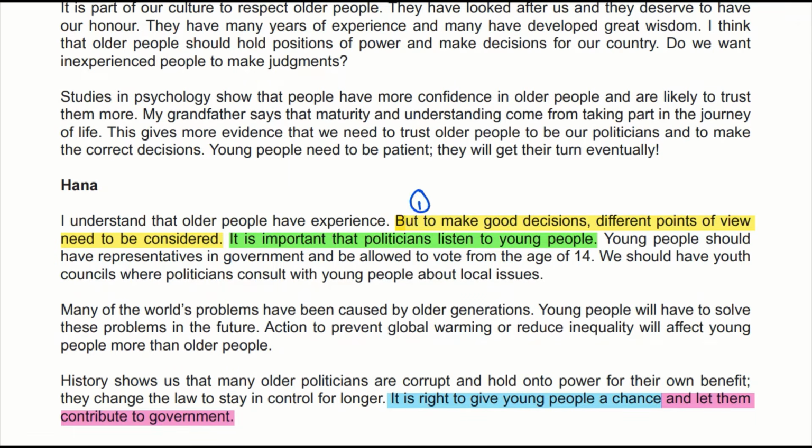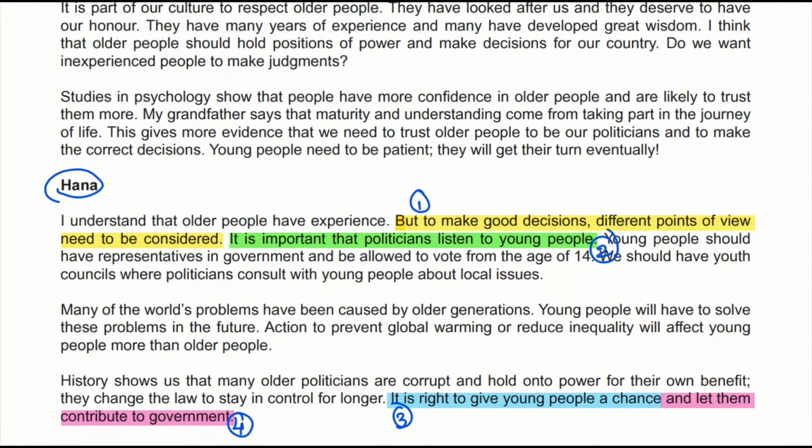Okay, we have 1, 2, 3, and 4 value judgments in Hannah's argument. So just pick them up and put, because you can't judge whether, but to make good decisions, different points of view need to be considered. You can't judge whether this is right or wrong. The same principle goes with the others.